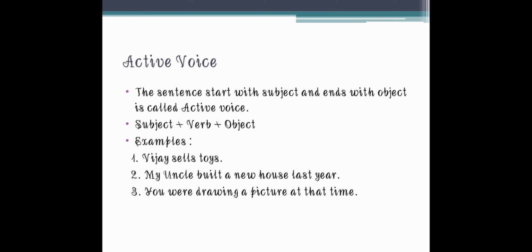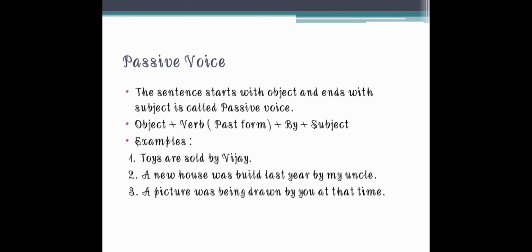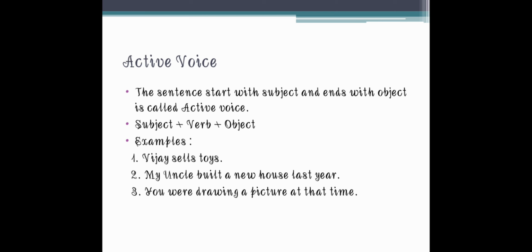So these type of sentences are called the active voice sentence, as it starts with a subject along with the verb, and then it ends with the object. In passive voice, it is totally the inverse. The sentence starts with the object and ends with the subject. That is called a passive voice sentence. So the sentence pattern of passive voice will be object plus verb, that is in past form, plus by plus subject. If we consider these same sentences as the example, then how will we change them?